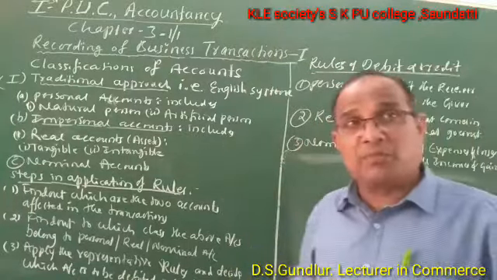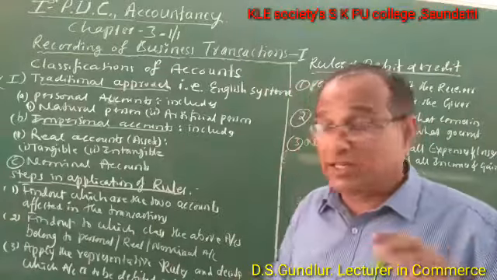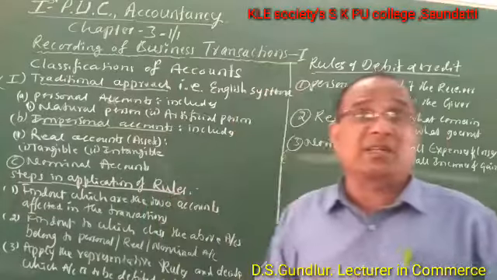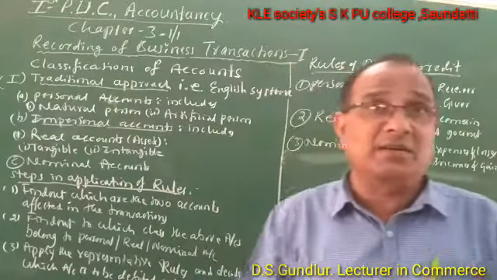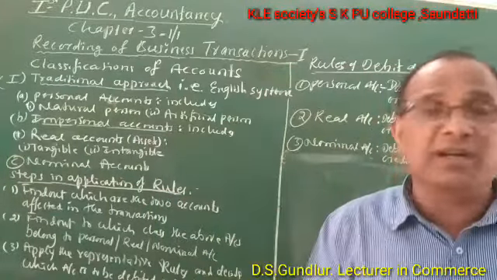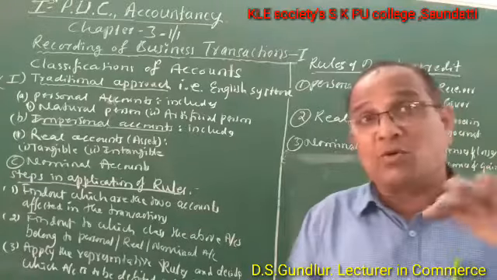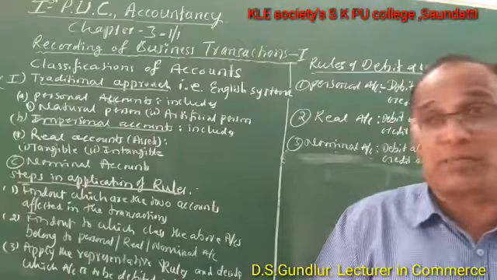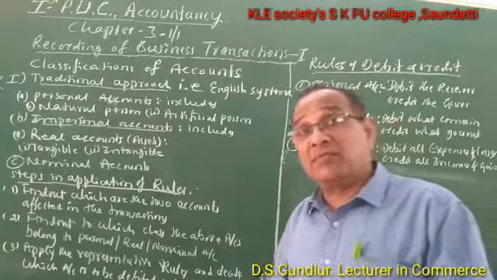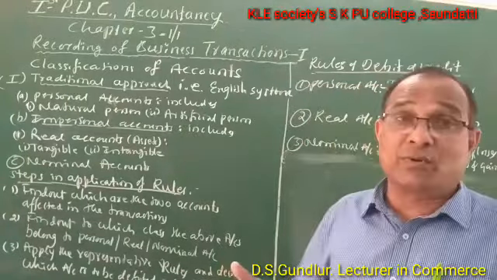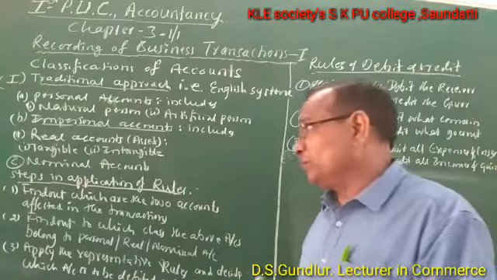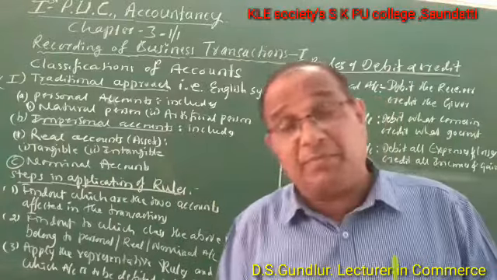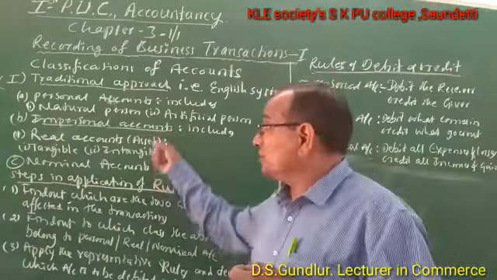While recording in the books of accounts, we consider three important steps. For every transaction, you should take any transaction as having two accounts. One account is debited and another account is credited, for the same amount, at the same time, on the same date, in the same books of accounts, but on different sides: one is debit, another is credit. Which account is debited and which is credited is based on the rules.